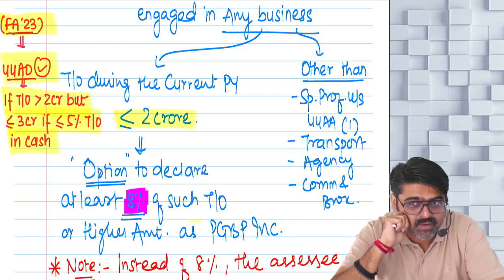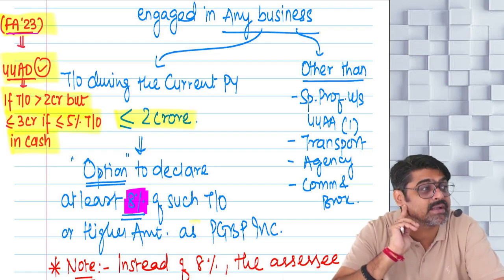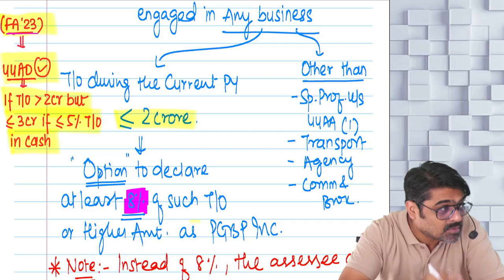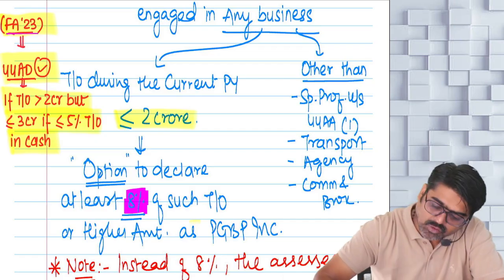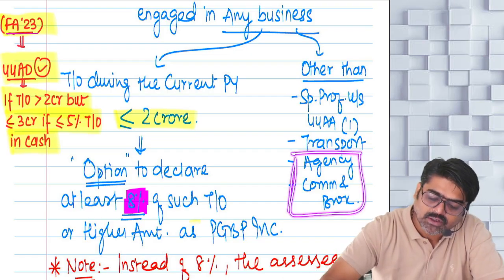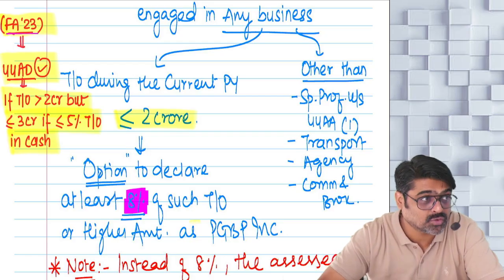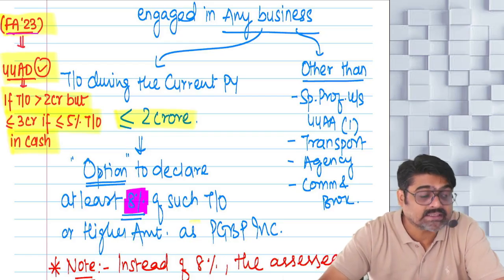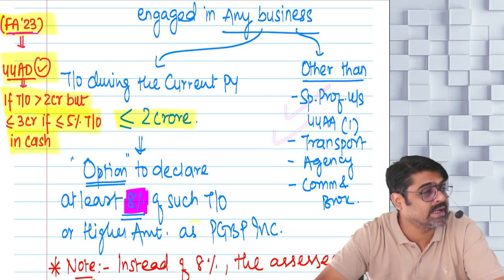So first of all, are you doing any business other than earning commission and brokerage, and other than any agency business? So apart from these two businesses, you are into any business. But remember, you should not be engaged in any specified profession, or in any transport business.